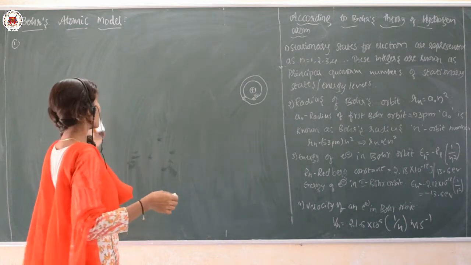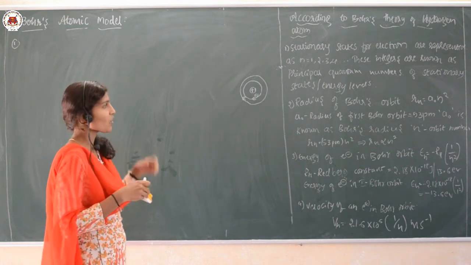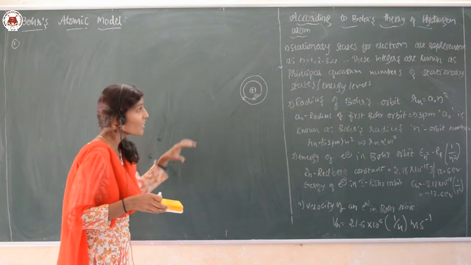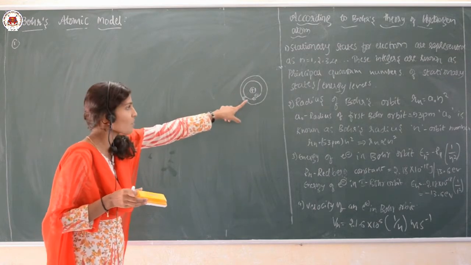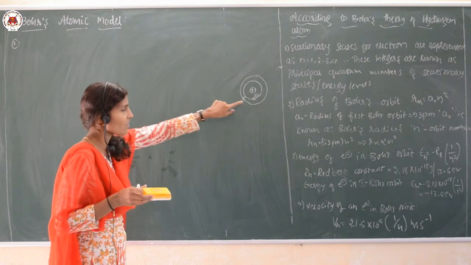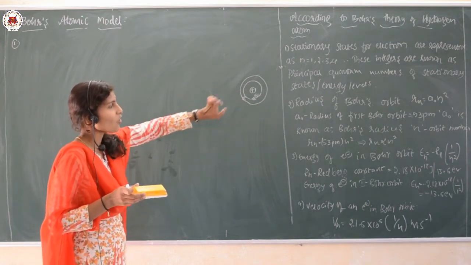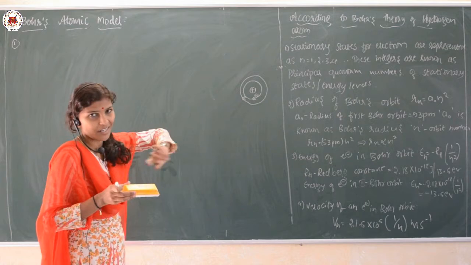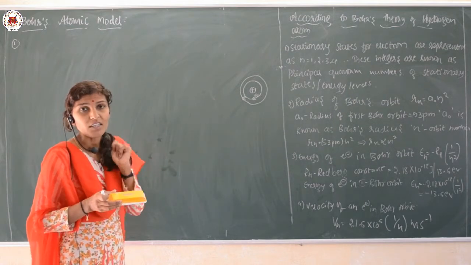So the first point given by Niels Bohr was that the electrons revolve around the nucleus in certain selected orbits or pathways, and these are called stationary states or energy levels or energy shells.